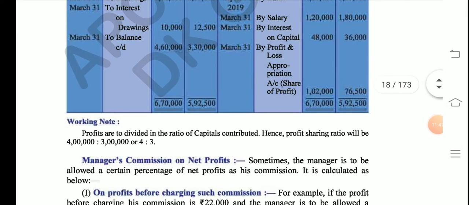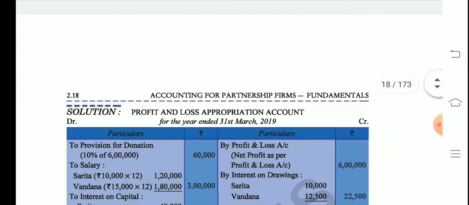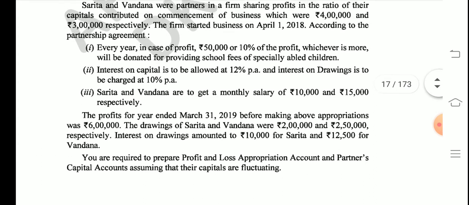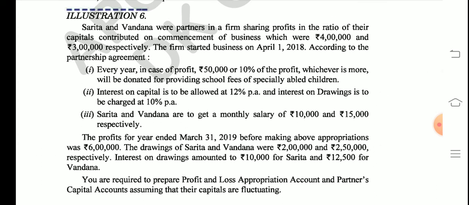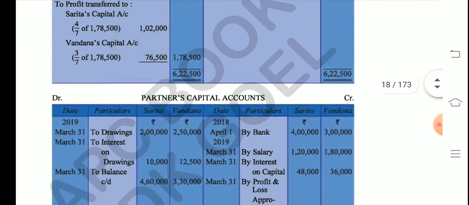Here, all the working notes are given to you. It's very, very important. In class 12, the drawings working note is very, very important, so this is to be mentioned in the solution part. I hope this question is clear to you. Please mark this question important. This is a very good question, and I would want all of you to practice such questions from the unsolved portion. So question 6 is done, illustration 6 is done.